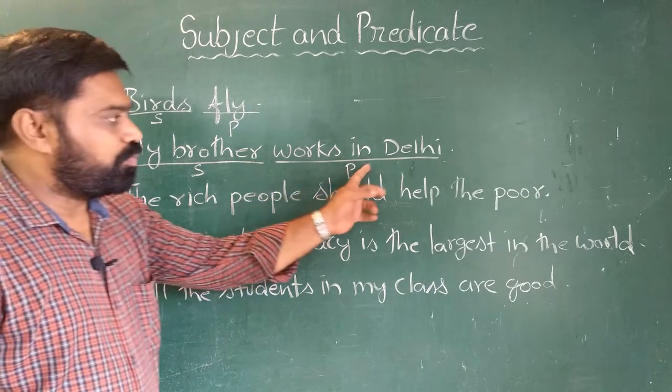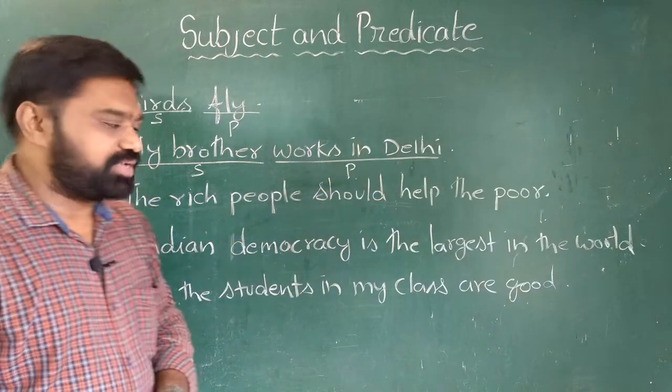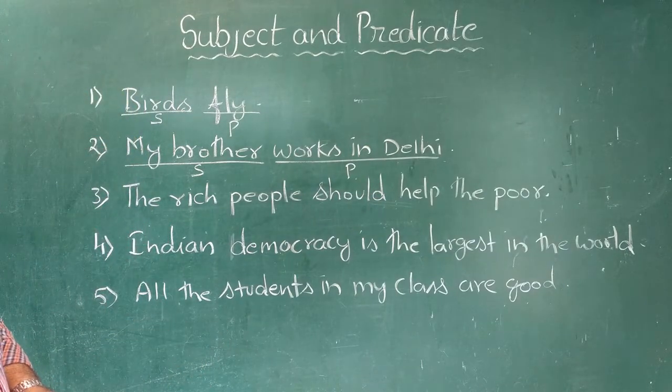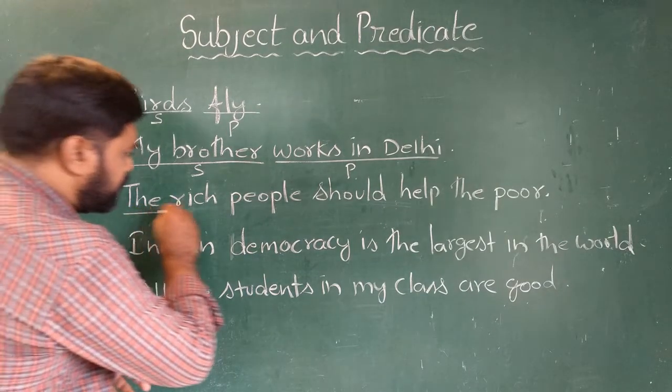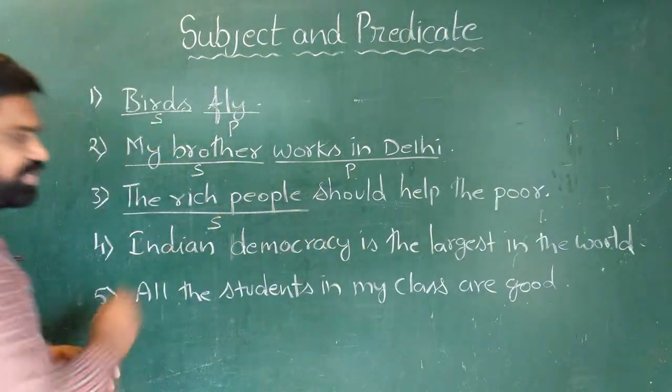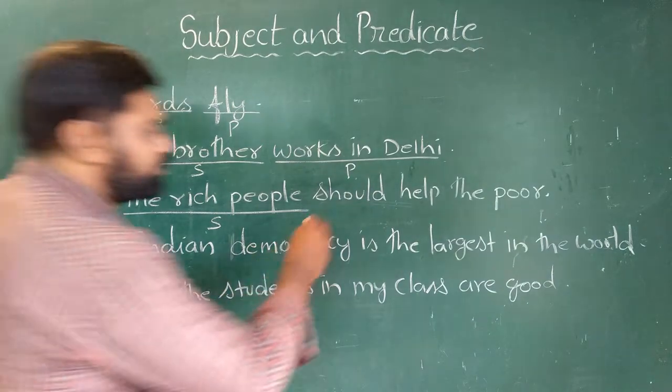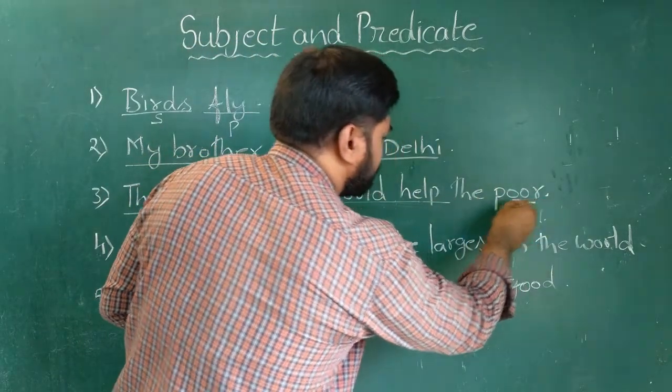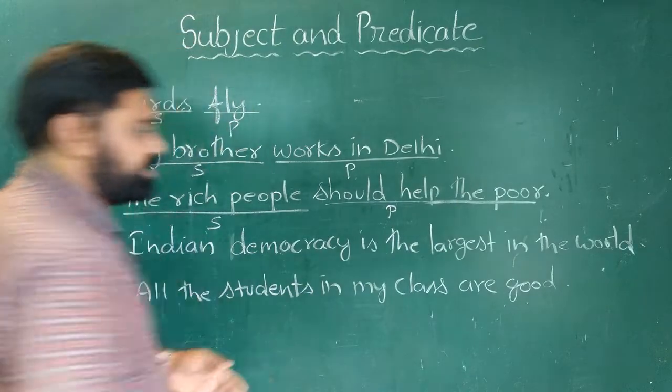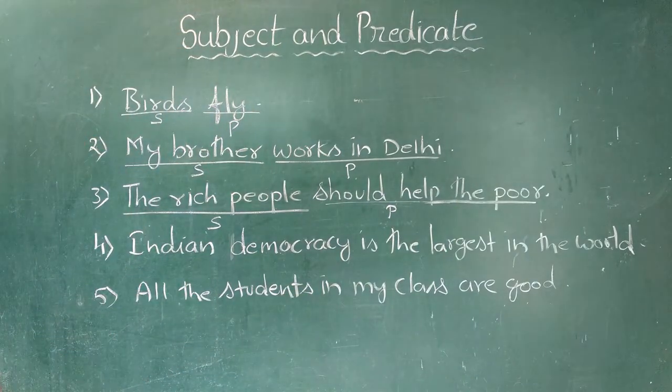We have three words in the predicate. Let us see the third example. The rich people should help the poor. In this sentence, the rich people is subject, whereas should help the poor is predicate. So we can see here again in subject we have three words.